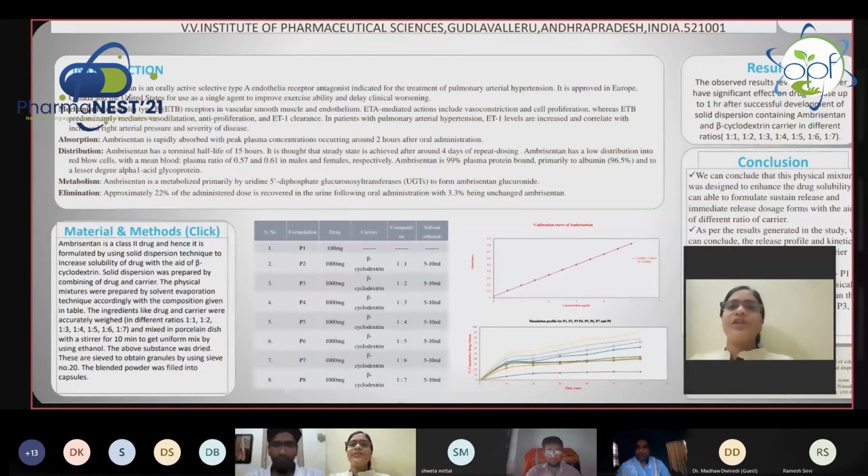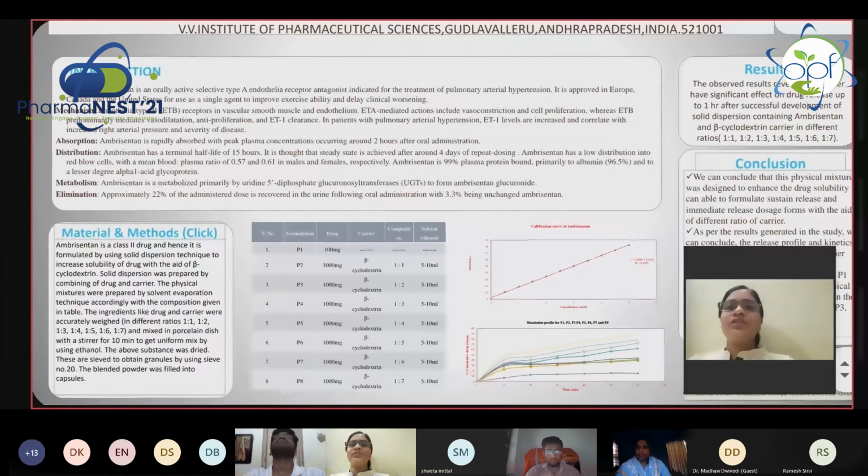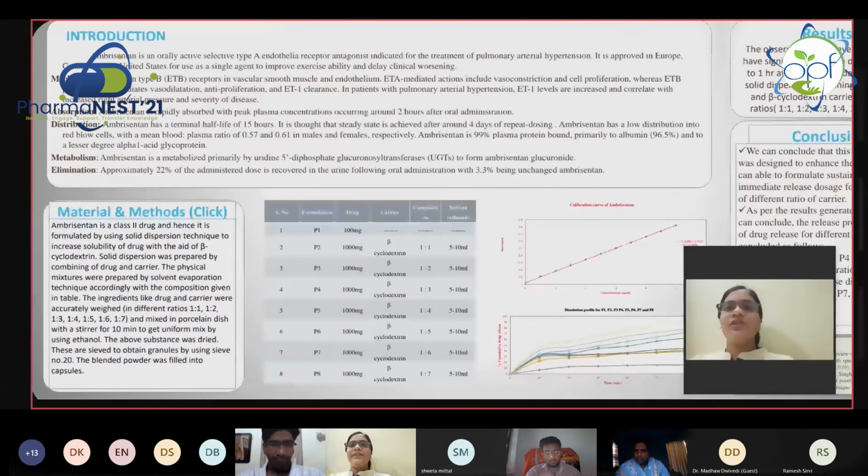In the solvent dispersion technique, the drug is dispersed in the carrier. Here we have taken different proportions of the drug and the carrier. We have taken ratios of 1:1, 1:2, 1:3, up to 1:7. We kept ambrisentan constant and constantly increased the carrier, beta cyclodextrin.